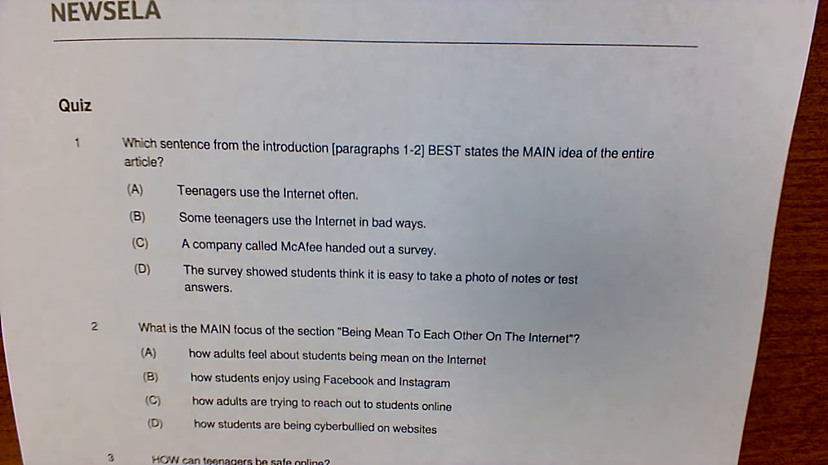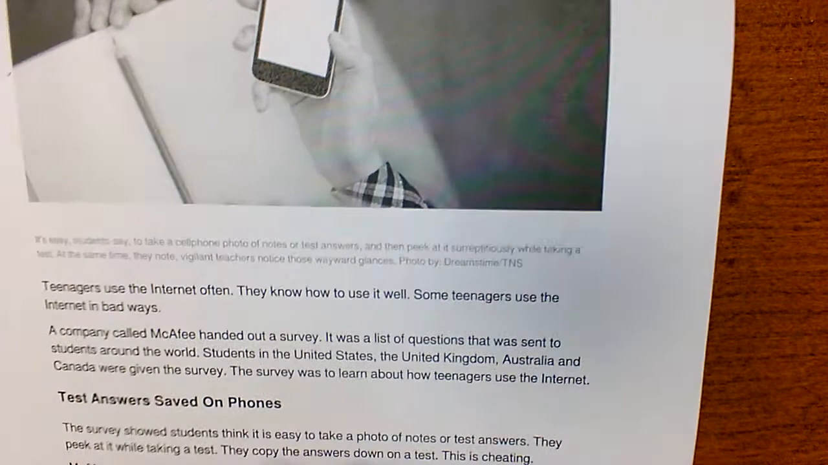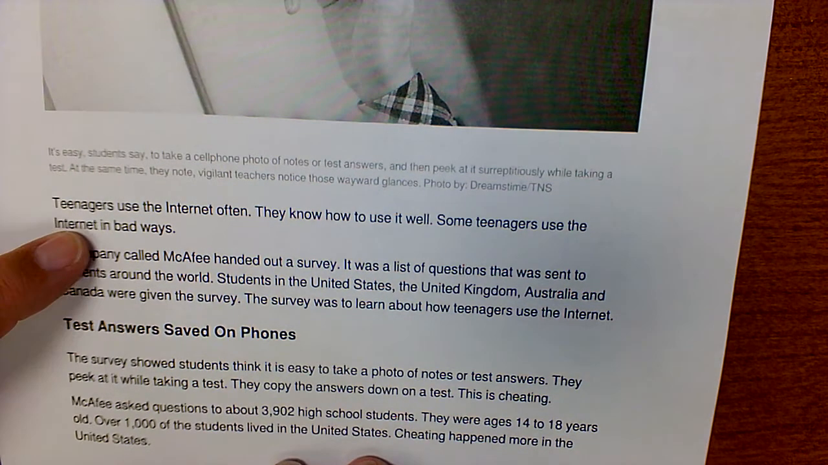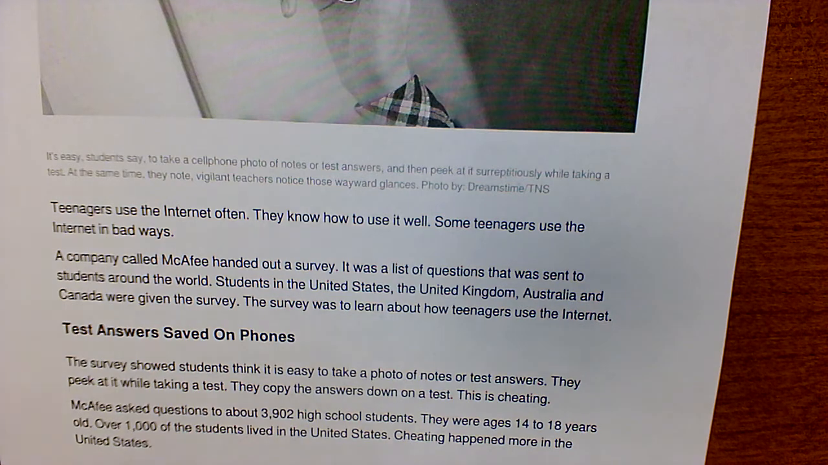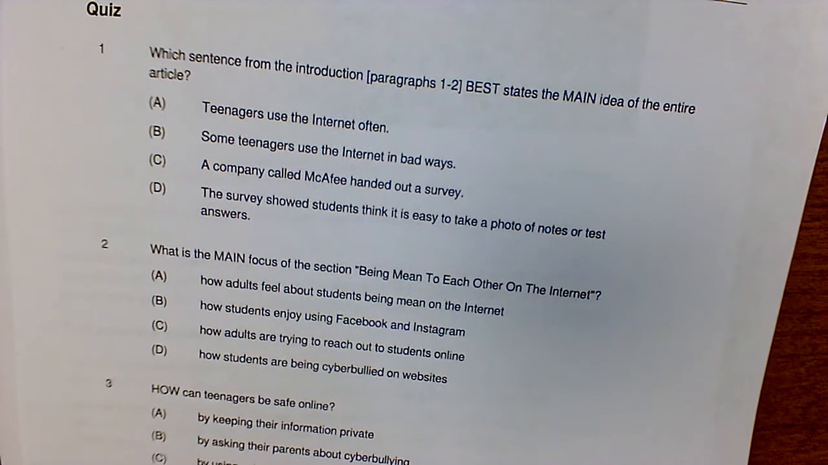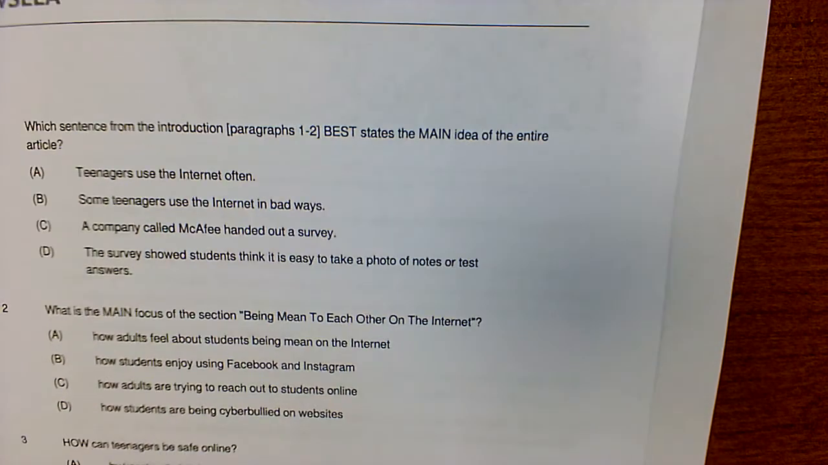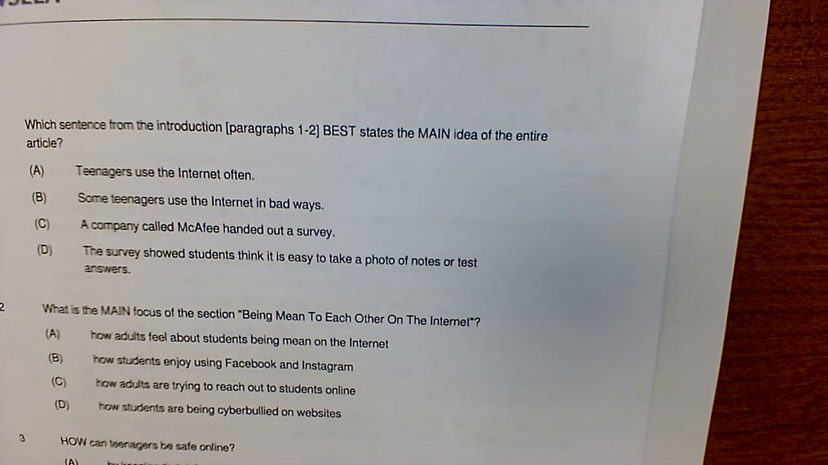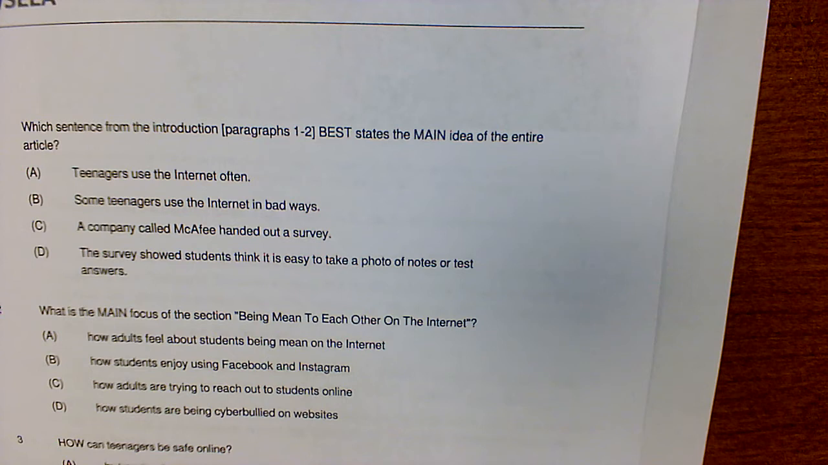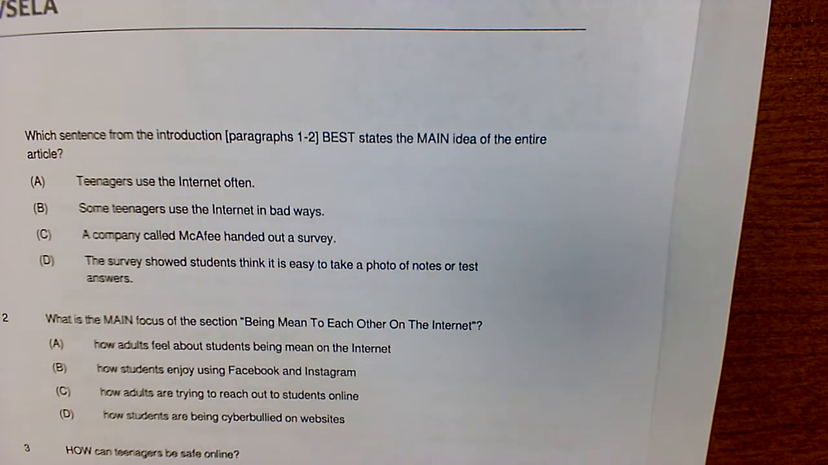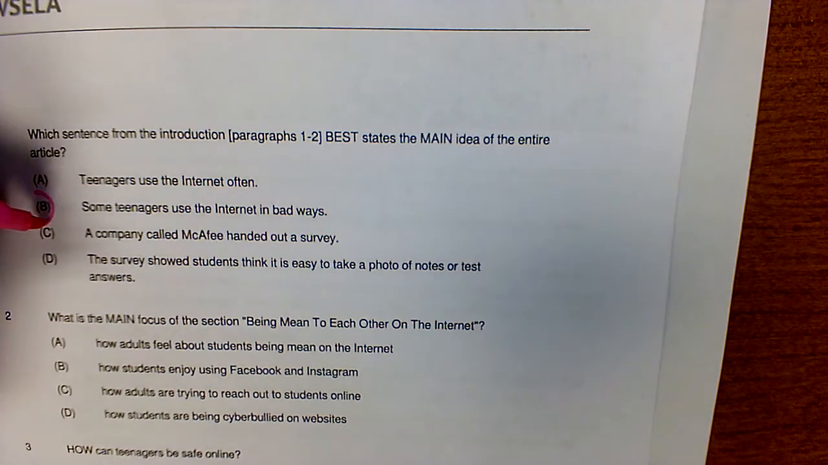So we want to go back to the article to paragraphs 1 and 2. So that's this one and this one. So what are your choices again? Look at your different choices. And the question is, what's the main idea of the article from those two paragraphs? And what is it? B. So that's my answer.